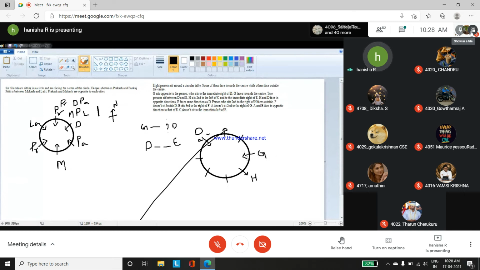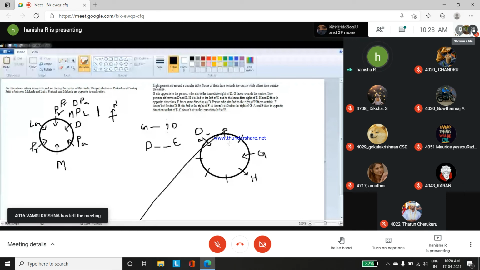Okay, that is done. Two persons are sitting between D and E. Okay, we don't know at which position. H sits second to the left of C and to the immediate right of E. We don't know where H, E and all are, so we'll just have this. E faces the same direction as H. The person who sits second to the right of H faces outside. So second to the right of H, some person will sit, and that person will face outside. Okay, so second to the right is this position. Some person is going to sit here, but they are facing outside.